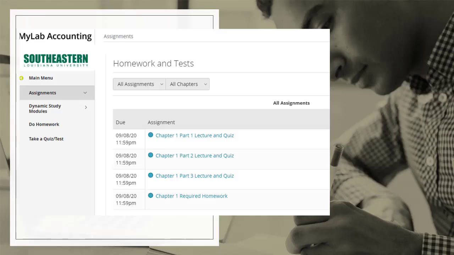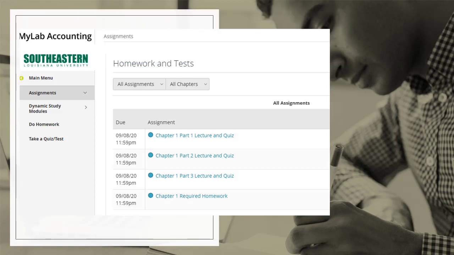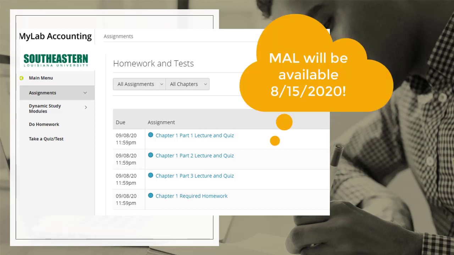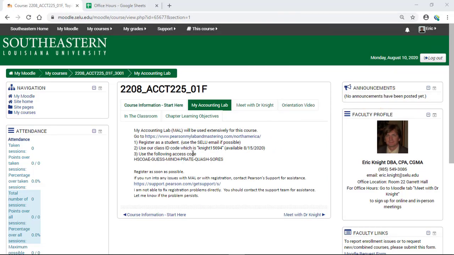So first things first, you'll be given all of your information, all of your lectures, all of the points for homework, for quizzes, and for exams through Pearson's My Accounting Lab. So you need to go ahead and get signed up for that as of August 15th. That's when it's going to be available for you. Get set up on that as soon as you can. The way you get set up on My Accounting Lab is to go to the tab and then follow these instructions.